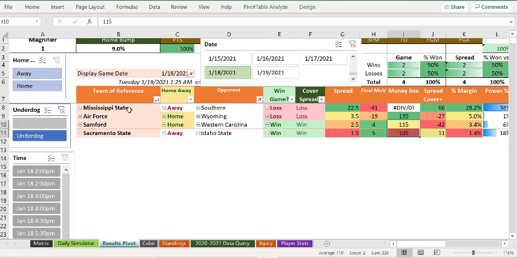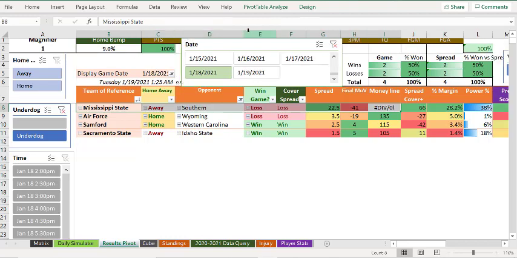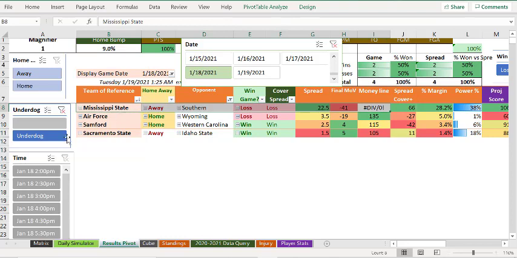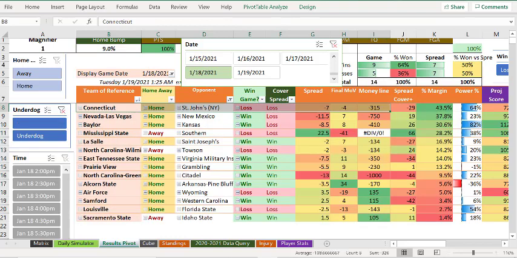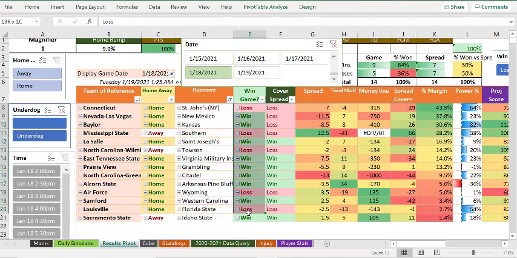I don't know what's up with this game where there wasn't a line. Something weird in this Mississippi State game. I don't really understand what happened there. I didn't bet it because obviously I wasn't betting at all in California. But this underdog button is kind of interesting. I'm going to talk about that in previous days as we go through this. But so, I mean, okay day, not great.